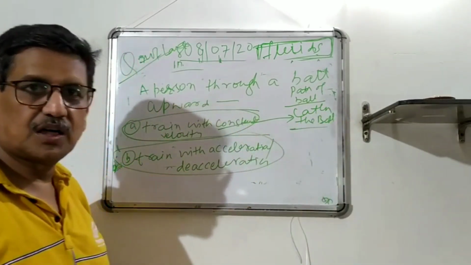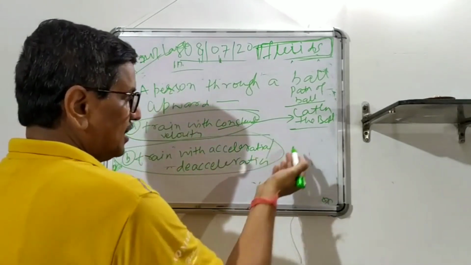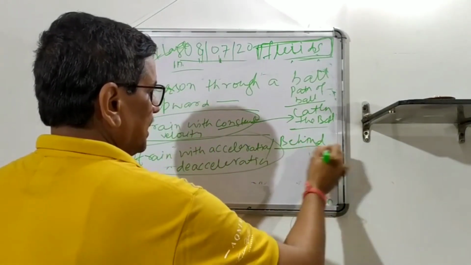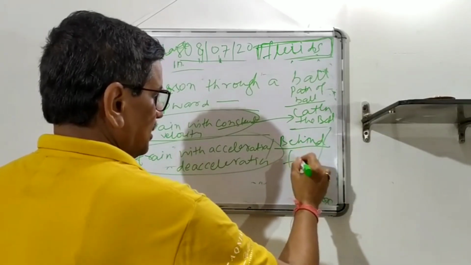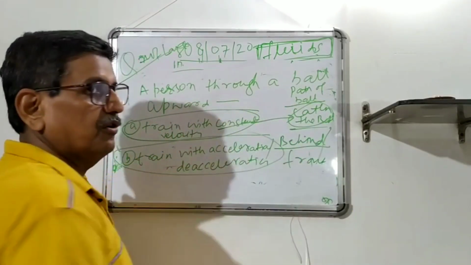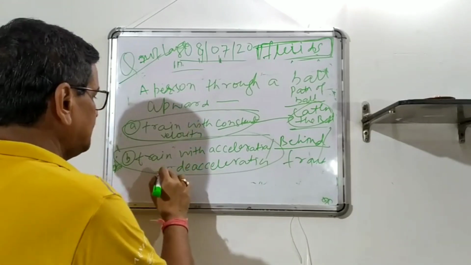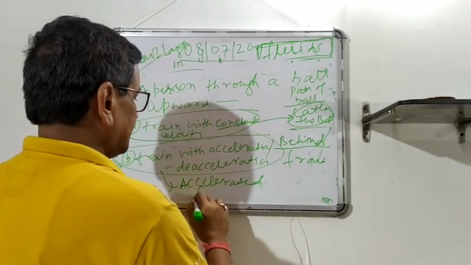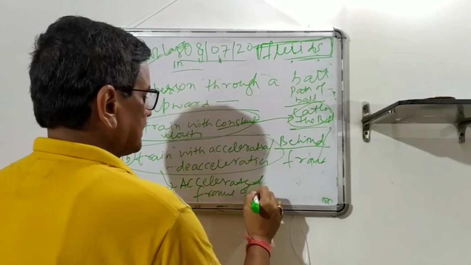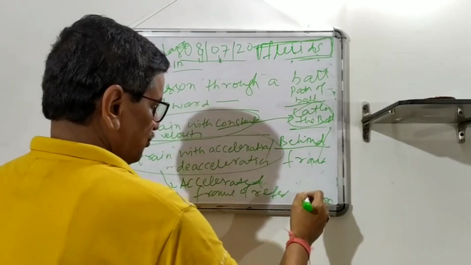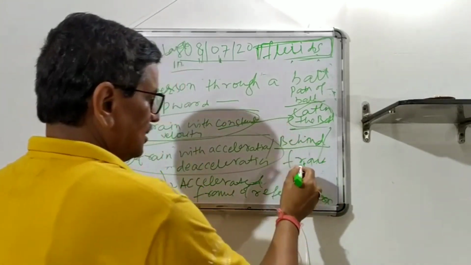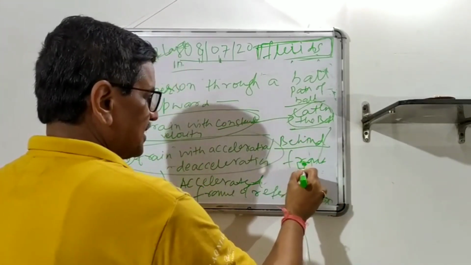You can work it out, and in an accelerated frame, whether it is behind or in front, you have to calculate and justify. You will not be able to catch the ball. So this is what? This is an accelerated frame of reference. That's the hint. Of course, when it is accelerated, pseudo force is there. So if a ball is thrown and the train is accelerating, this will have projectile motion.